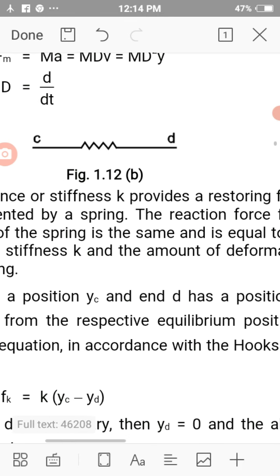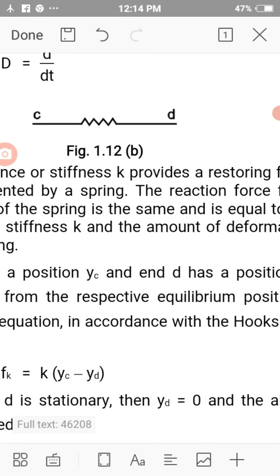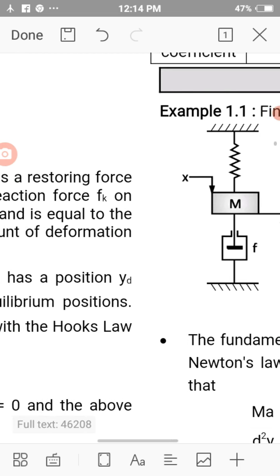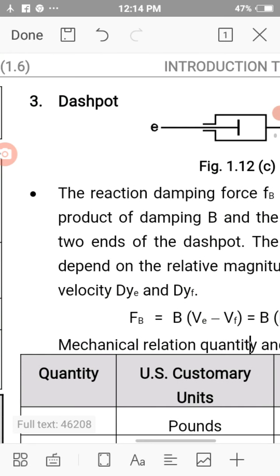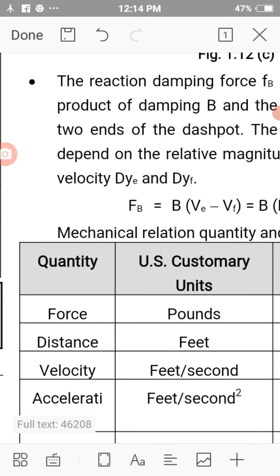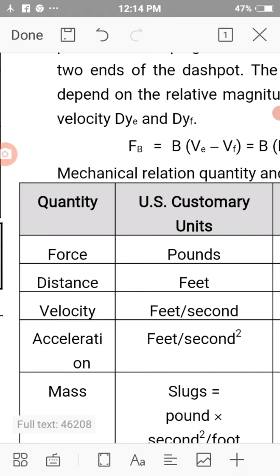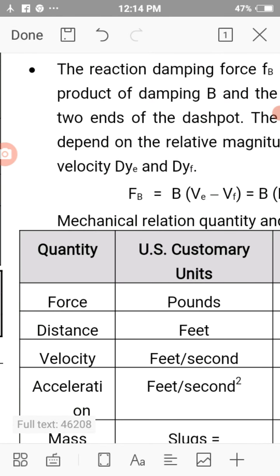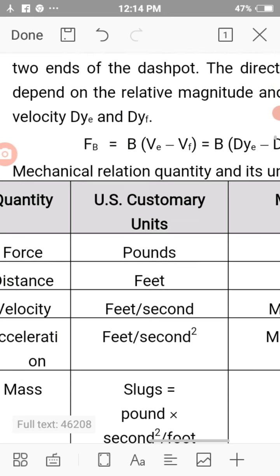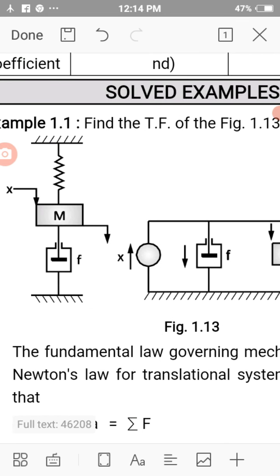Spring has a force K into Yc minus Yd, while the dashpot has equation Fb is equal to B into Ve minus Vf, or the difference between these two velocities and some coefficient constant B.